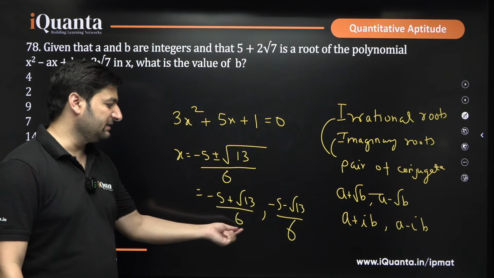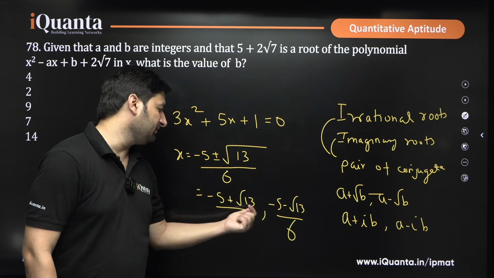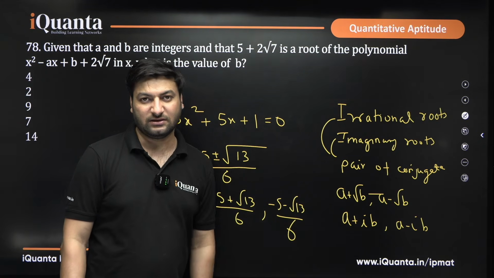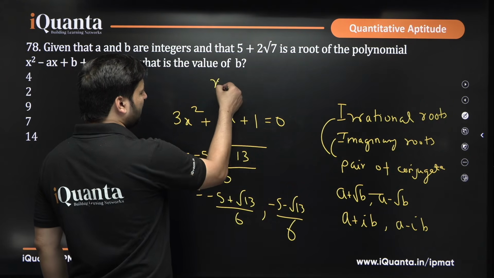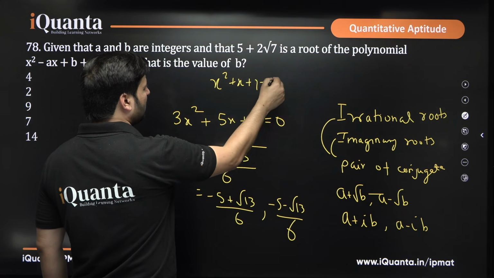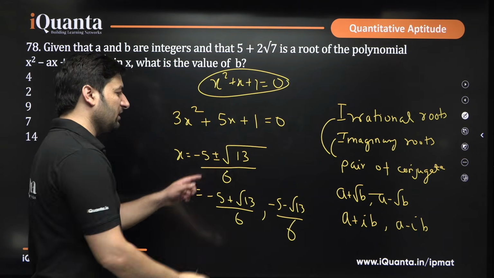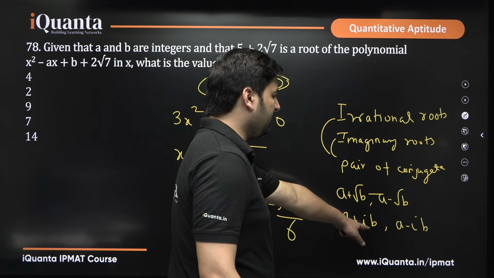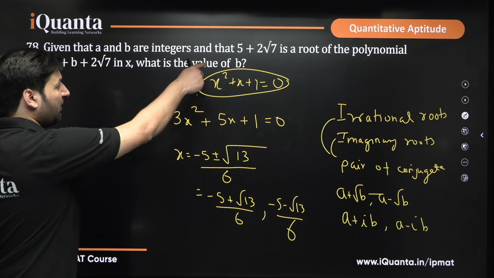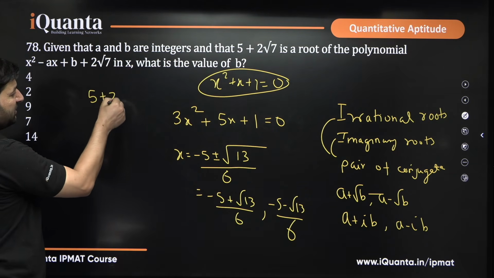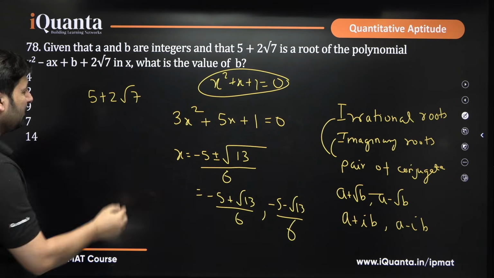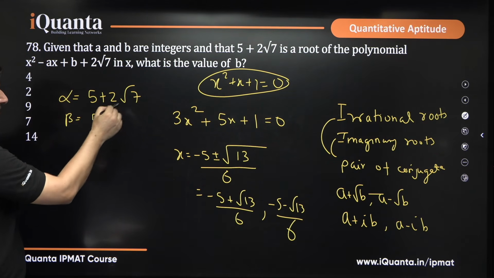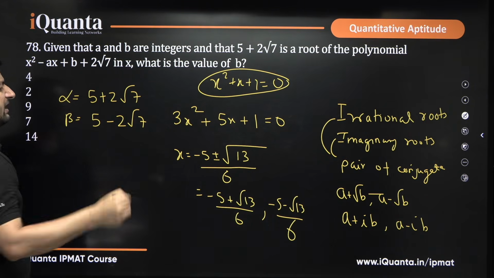Don't you see here, 6 is the same, minus 5 is the same, just the sign before the root, plus root 13 and minus root 13, is changing. You can try the same with an equation that I am giving you, x square plus x plus 1 equal to 0. This will have imaginary roots, but they will also occur in pairs of conjugates. You will get a plus minus sign before the imaginary value. This question can be done in seconds, not very difficult. If one of the roots alpha is this, then beta will definitely be its conjugate, that means everything else remains the same, just the sign before the root changes.